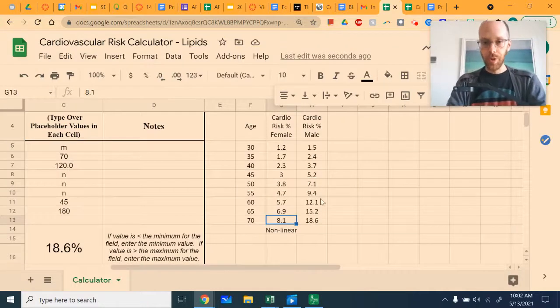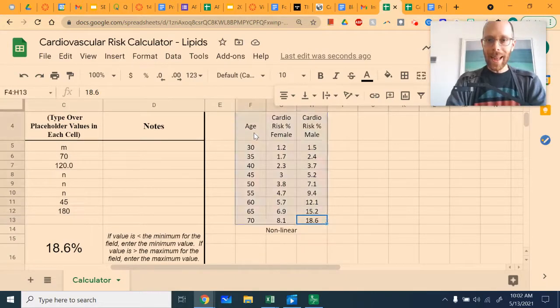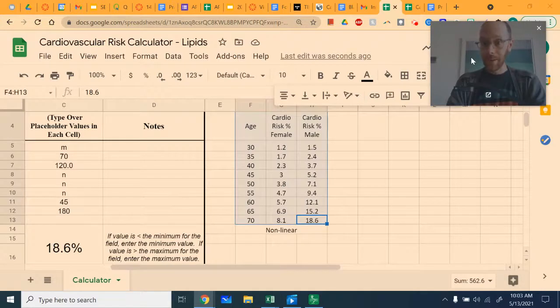But what I do want you to notice is how the males are not only higher, but growing at a faster rate. Like the difference is getting bigger as time goes by.